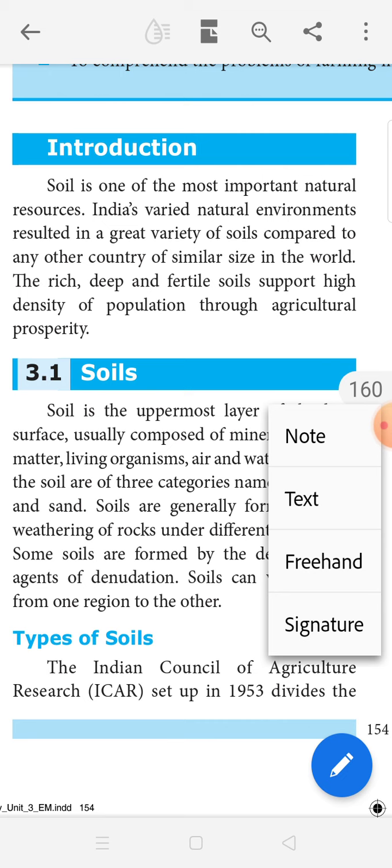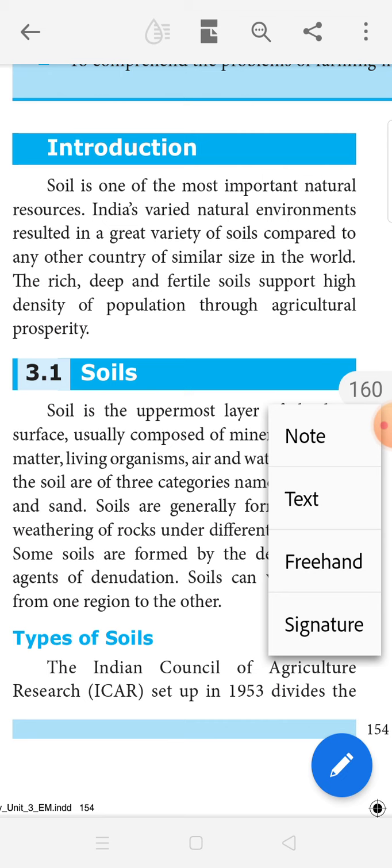India's varied natural environments resulted in a great variety of soils compared to any other country of similar size in the world. India has different natural environments that resulted in a great variety of soils. The rich, deep and fertile soil supports a high density of population.